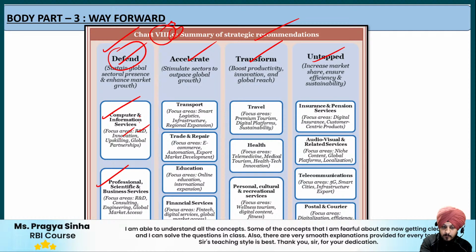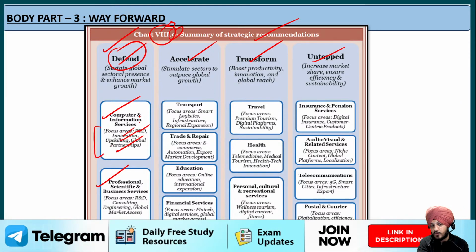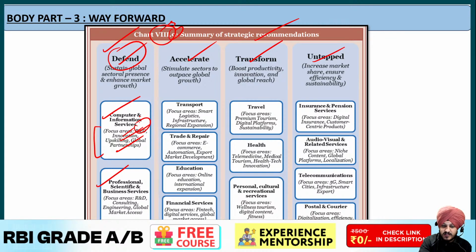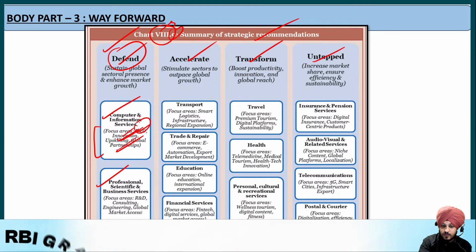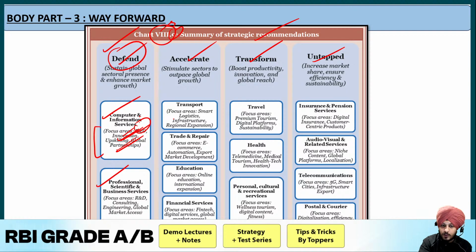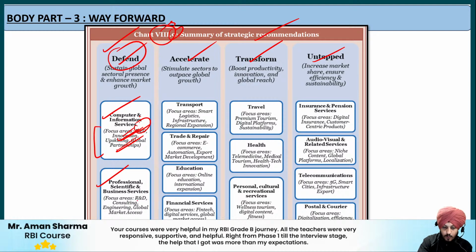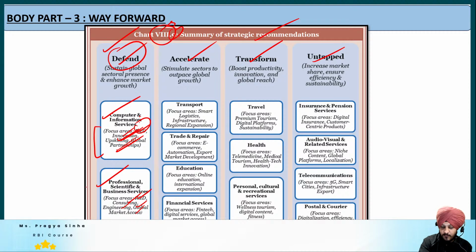Fine, so under computer and IT services, the focus area should be research and development, innovation, upskilling and global partnership. Now, there is no need to go into much detail, and I don't think there is anything to explain here, because these are very straightforward terms: we need research and development, we need innovation, we need to upskill, we need to enhance global partnership, and so on. If you want, you can write examples. Then it also talks about professional services and business services. So it talks about R&D, consulting, engineering, then global market access.